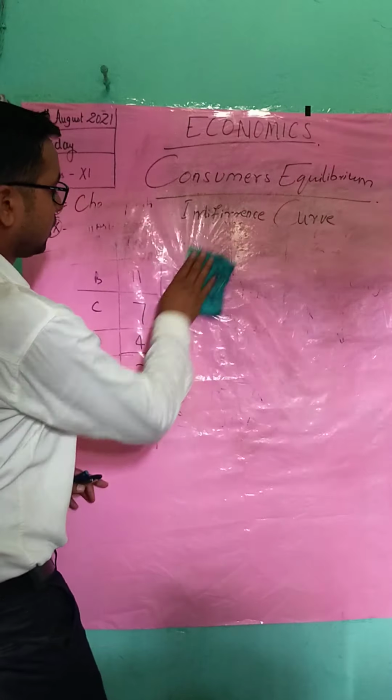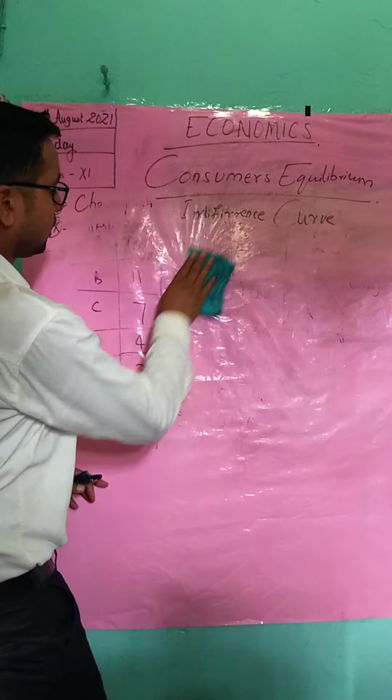And the indifference curve is downward sloping, from up to down, isn't it? And it is convex to the origin. So this is the origin, and it is convex to the origin, isn't it? You all can see it is convex to the origin.